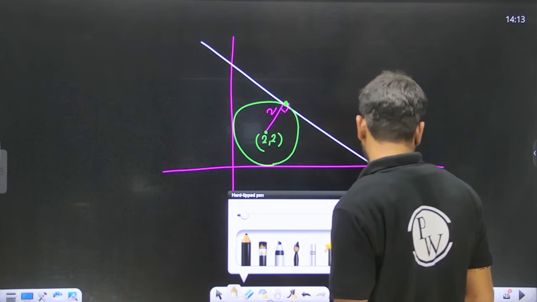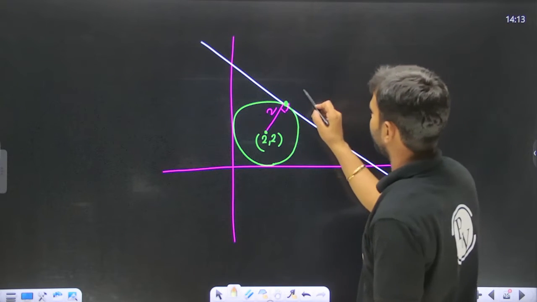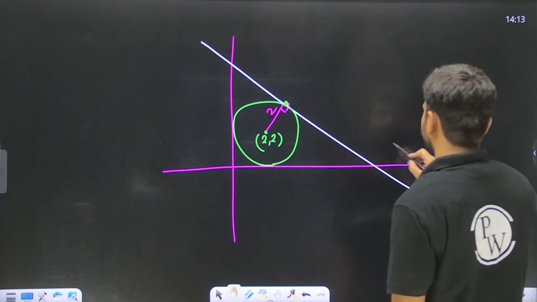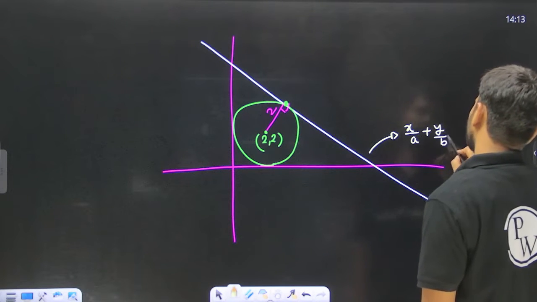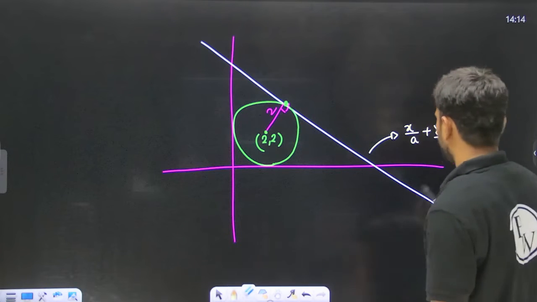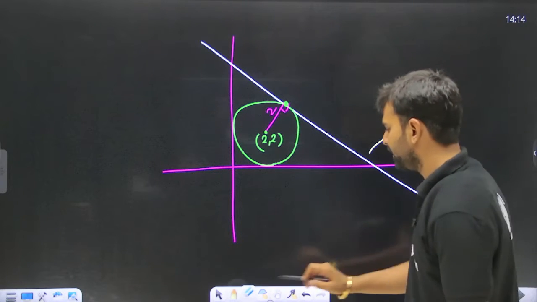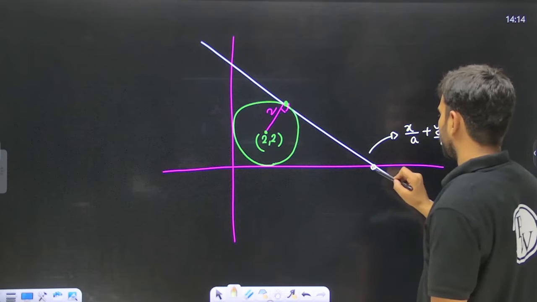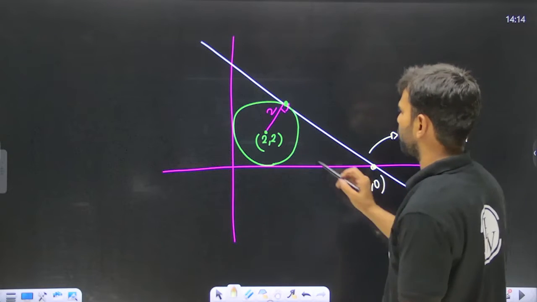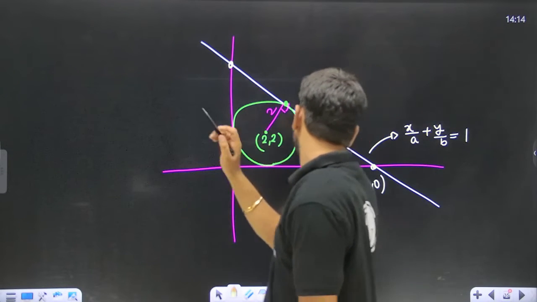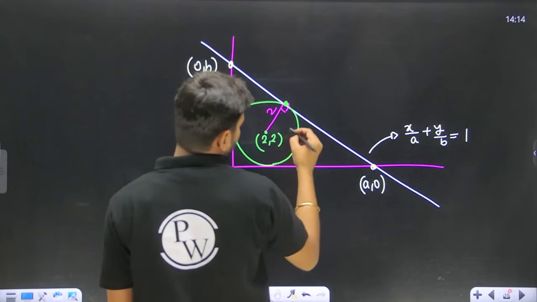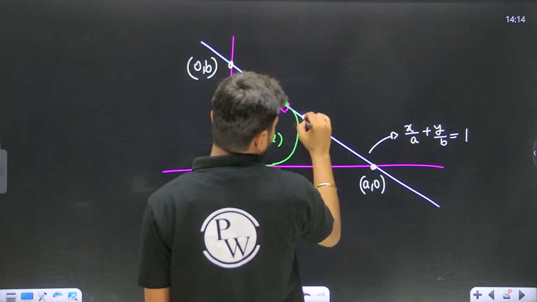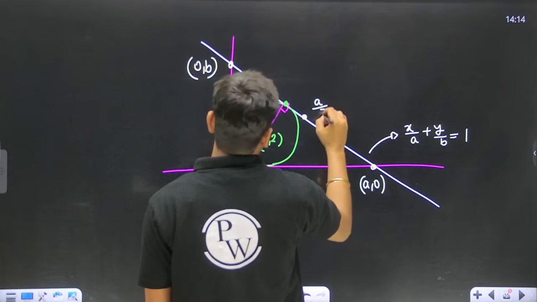If we take this line as x by a plus y by b equal to 1, the intercept form of the straight line, then this point is going to be a comma 0, and this point is going to be 0 comma b. Somewhere over here, the midpoint is a by 2 comma b by 2.